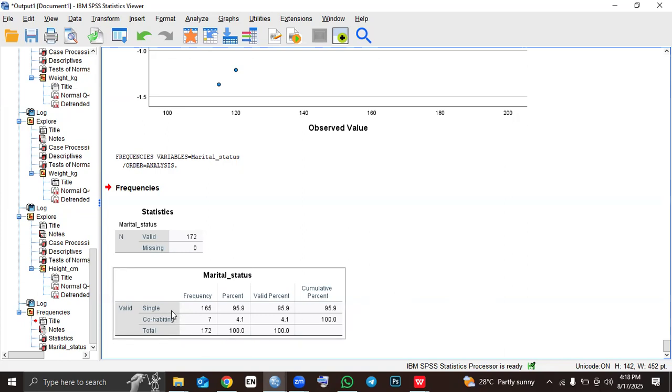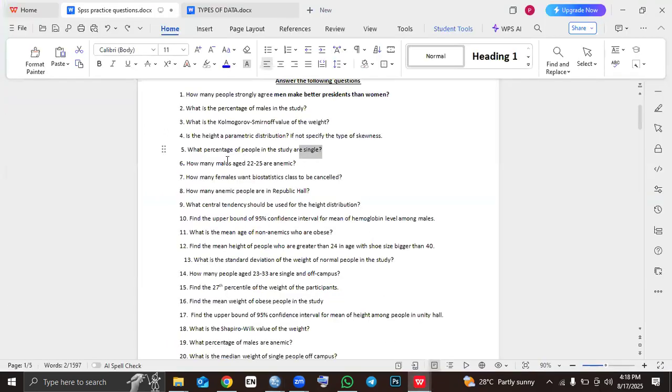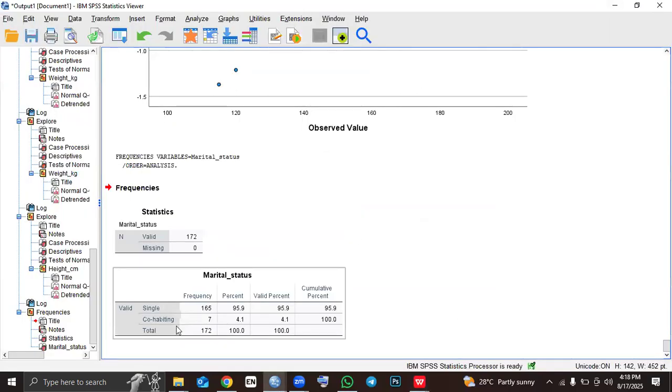So the question is saying, what is the percentage of people who are single? For the percentage of people who are single, we have to come to the valid percent, and that is what? 95.9. So the percentage of people who are single is 95.9%.